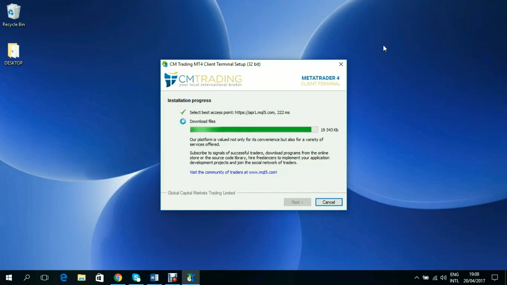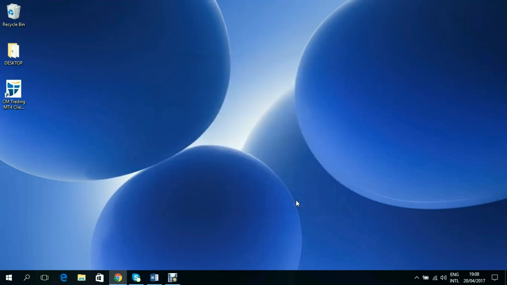Alright, it doesn't take much time. Alright, so we can even see the icon here. Like I said earlier on, I am using the CM Trading platform in this whole tutorial. So the installation is done. Now we can click on finish.